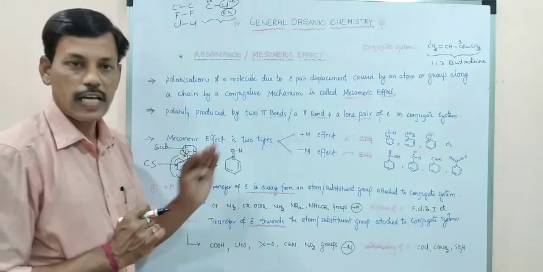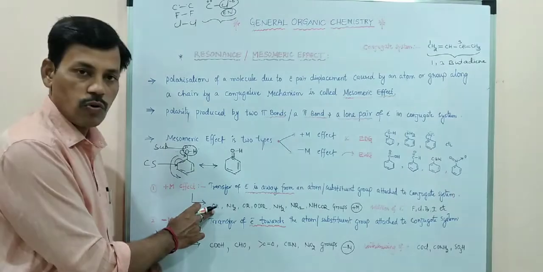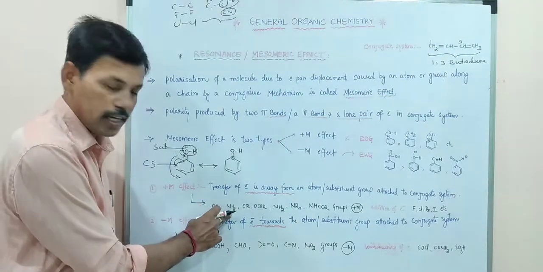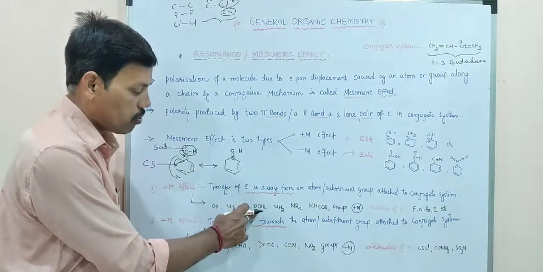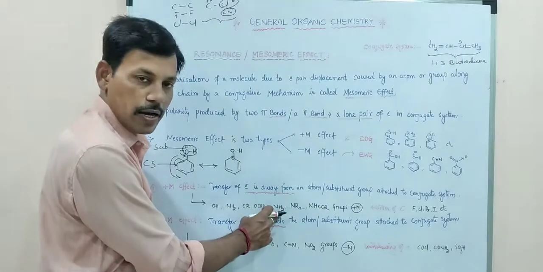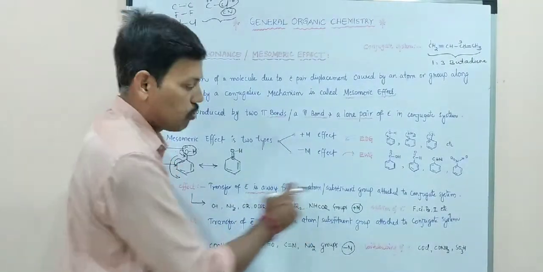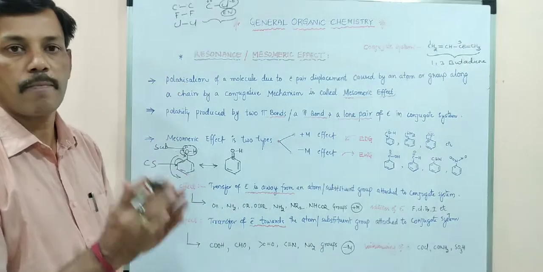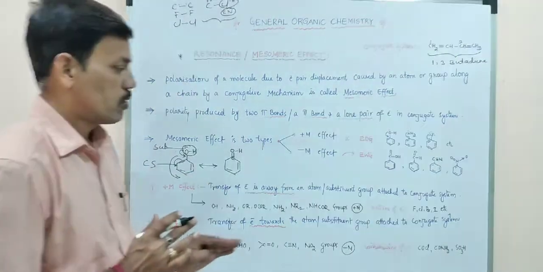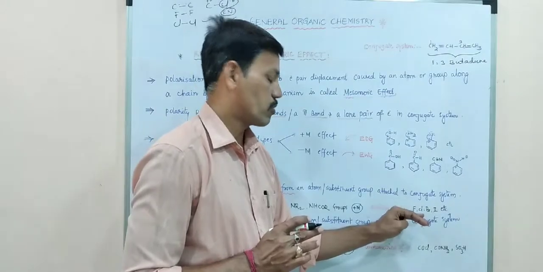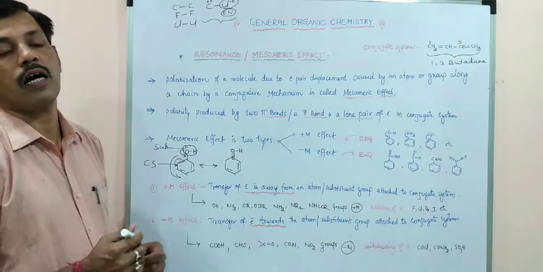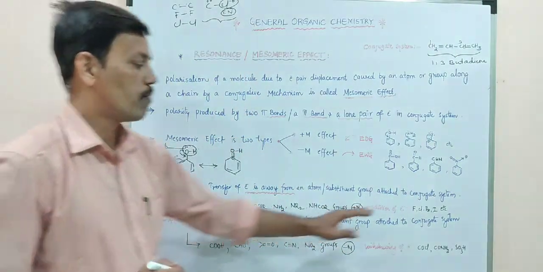So if we see these examples here, OH, NH2, OR, OCOR, the amine group, NR2, and NHCOR groups show plus M effect. This plus M effect is also called addition of electrons.